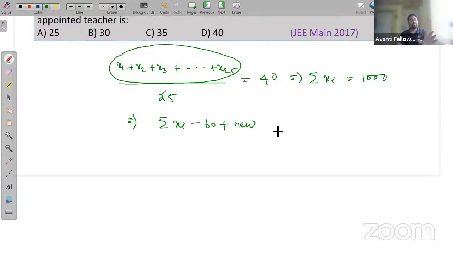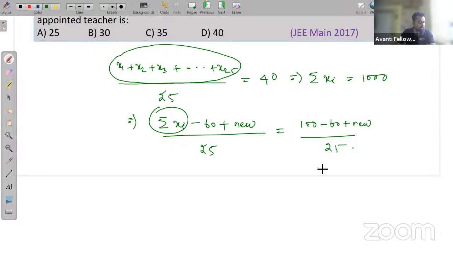So total number of teachers is 25, right? Total number of teachers is 25. One got retired, and one new employee is appointed. Yes, very good, very good. And then the total number of teachers will remain the same, that is 25, which is equal to, I know that is 1000 minus 60 plus new employee, upon 25, and it is given as 39. The new mean given in the question is 39.